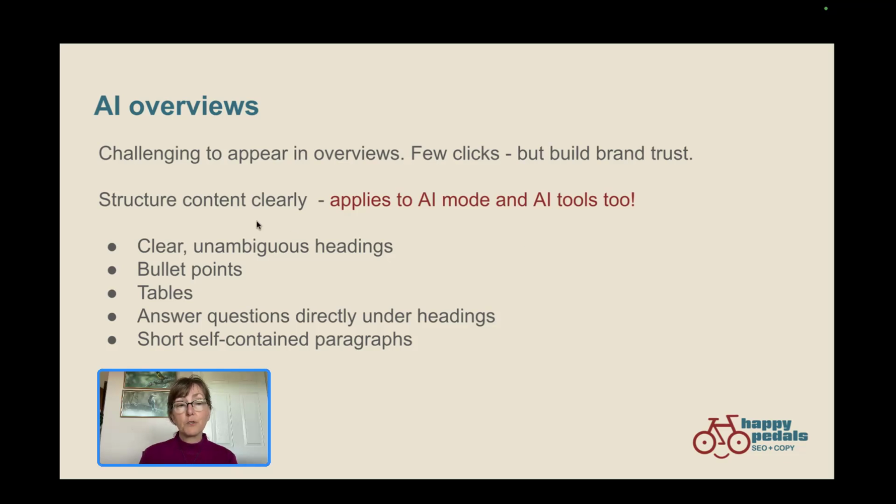Here are some tips to get mentioned in these AI overviews. Firstly, you want to structure your content really clearly, and this applies to AI mode and AI tools as well. So these are great points to use in general on your website going forward. You want to have clear, unambiguous headings. So don't use cute headings that could be misinterpreted. Remember, AI needs to look at them and understand really quickly what the following paragraphs are all about.